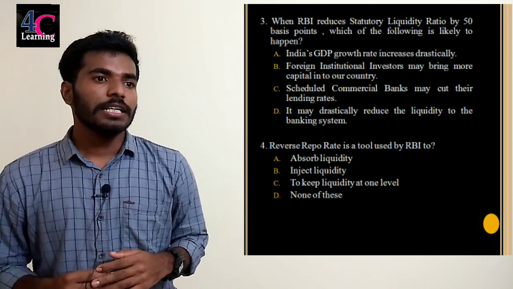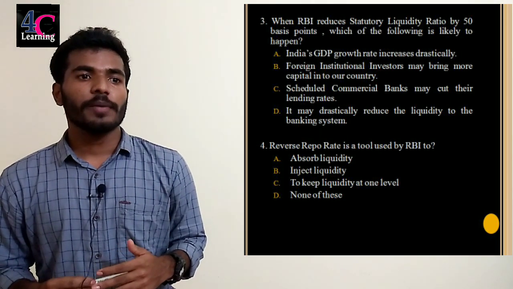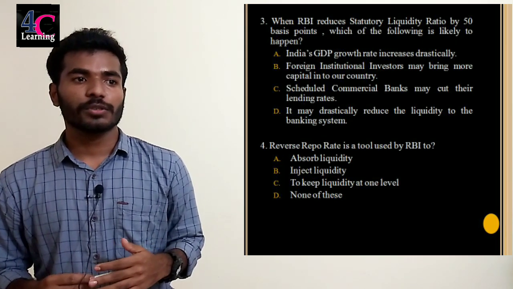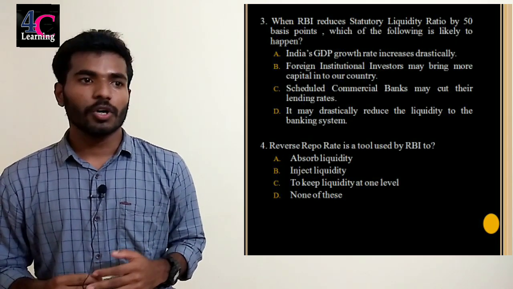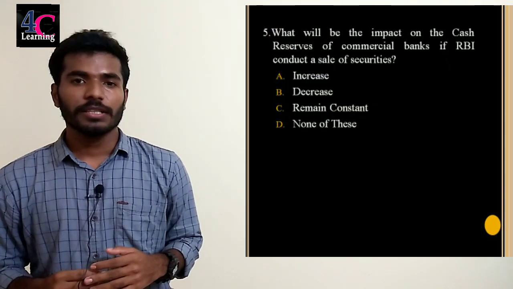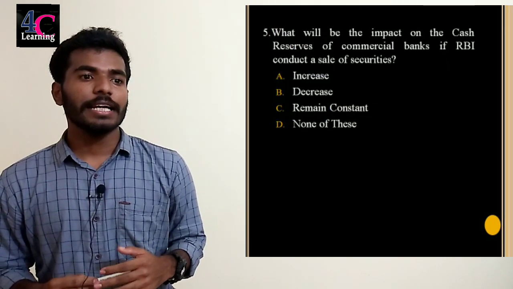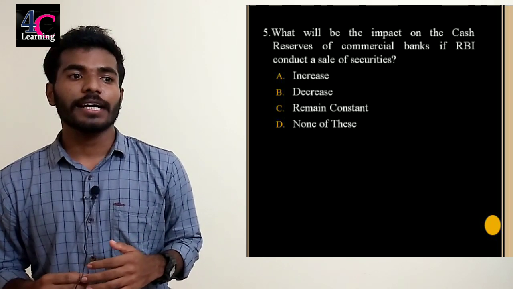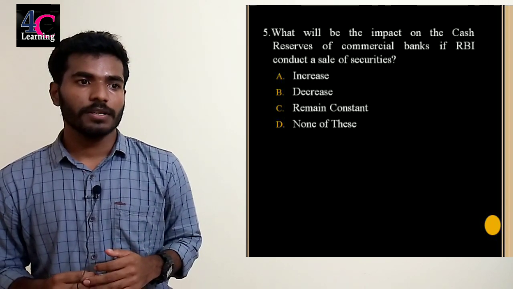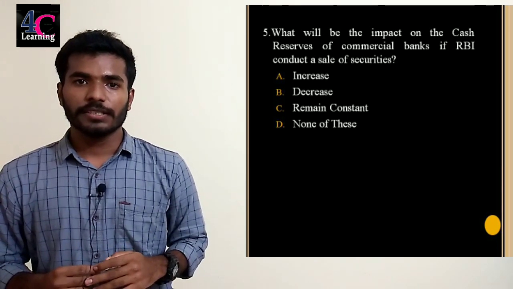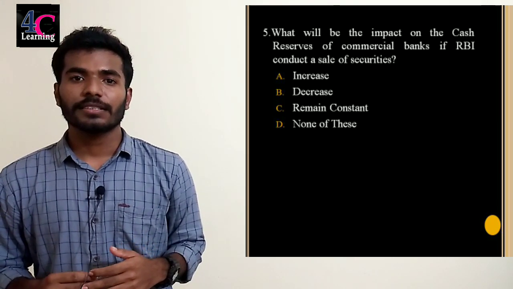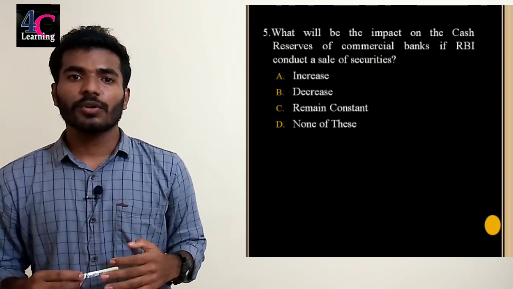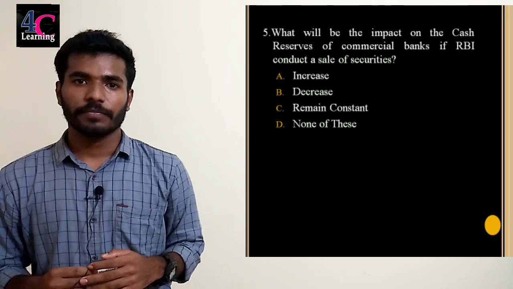Next question. Reverse repo rate is a tool used by RBI to dash. We said that the reverse repo rate is used to absorb liquidity. So, option A is the answer. The last question is, what will be the impact on cash reserves of commercial banks if RBI conducts a sale of securities? By selling government securities, the cash reserves of the banks will decrease. So, option B is the answer. These are the questions about the Reserve Bank of India.